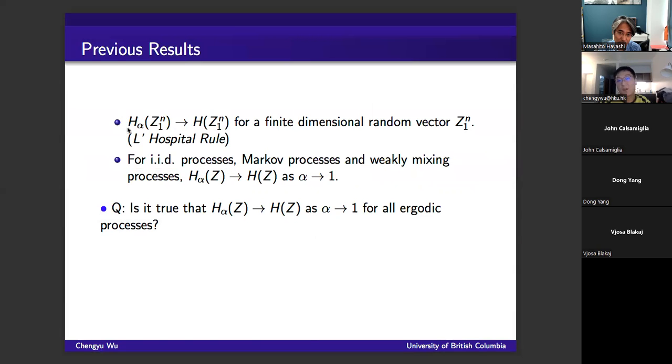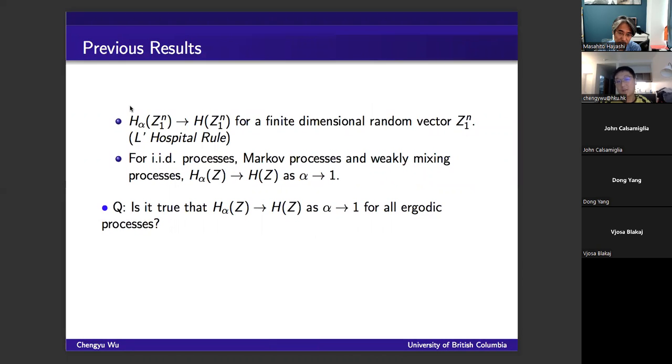First of all, if we don't take the limit and consider the finite block Renyi entropy, it always converges to the Shannon entropy. And for all the examples such that the Renyi entropy rate is known to exist, it always converges to the Shannon entropy rate. For example, for IID processes, for Markov processes, which we have just seen, and also weakly mixing processes, in all these cases it has been shown that the Renyi entropy rate exists, and they always converge to the Shannon entropy rate as alpha approaches 1.